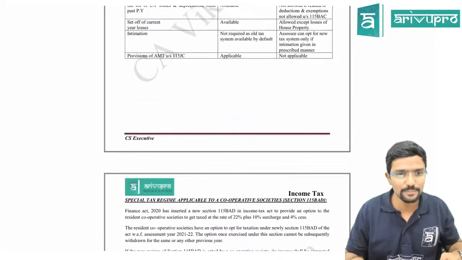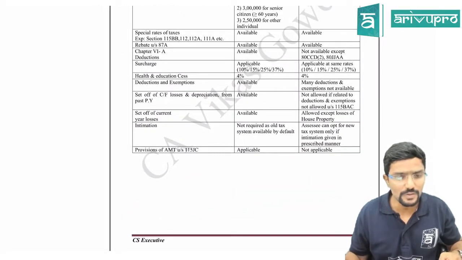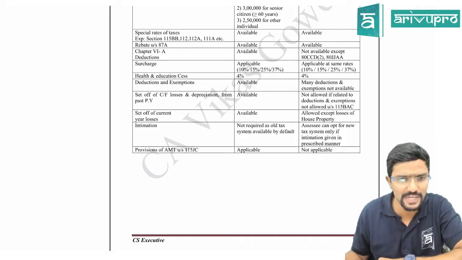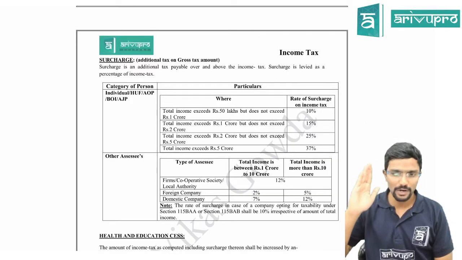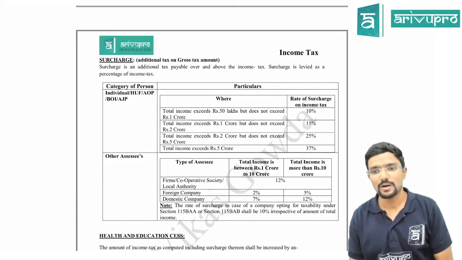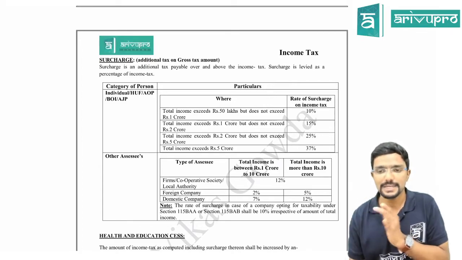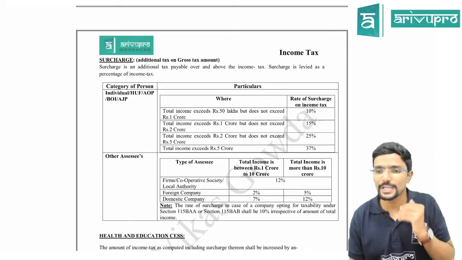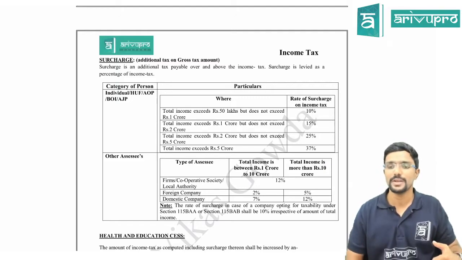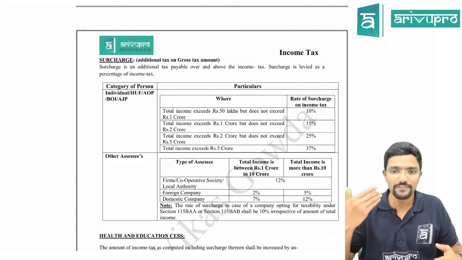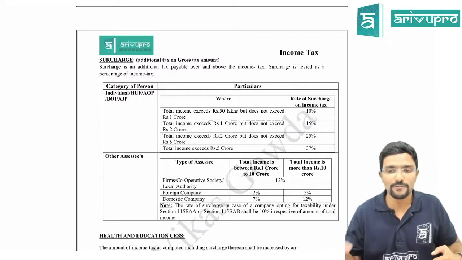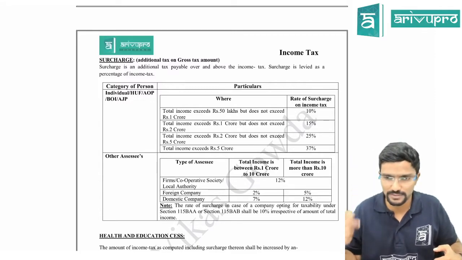Pranit Prabharan has a doubt. Long-term capital gain under section 112A is applicable for more than 1 lakh at 10%, provided STT is paid. This is correct. If you are having any doubt with respect to long-term capital gain on 3 things, that is ETF, we discussed in the morning. In that case, if you are having income only more than 1 lakh, you will pay 10% tax. For example, if you assume you have an income of 1,50,000, you will be paying tax on 50,000 at 10%. That is 5,000. Agree?